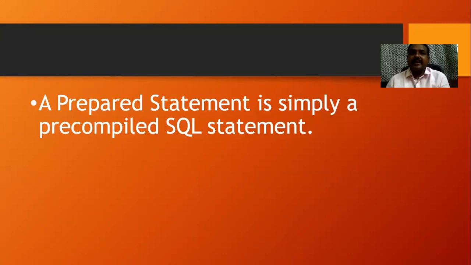Simply, a prepared statement is a pre-compiled statement. Earlier, whenever I would like to execute a query on the database, we used to take the help of the ordinary statement, and for that we used to call a method called createStatement. If I use that statement, we can only execute general purpose statements on the database.